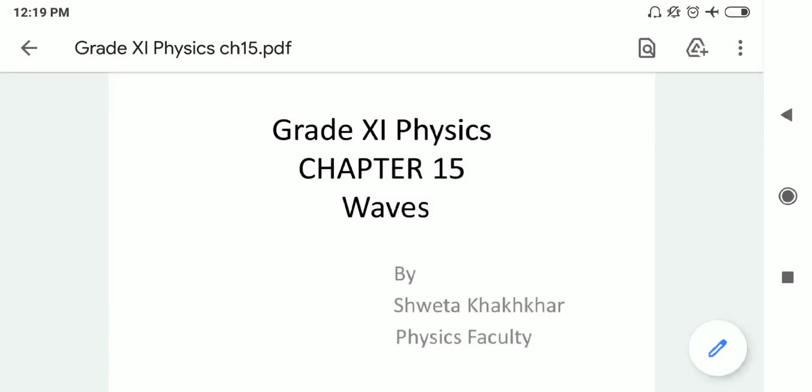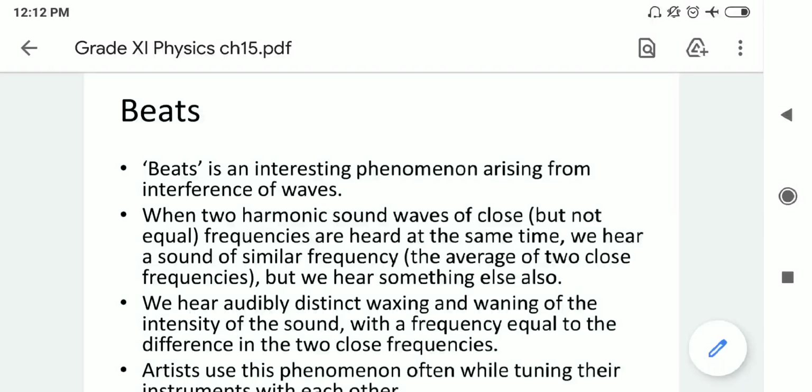Here we are going to start the new session of chapter 15, waves. Now let us understand beats. Beats is the phenomenon arising from the interference of waves.